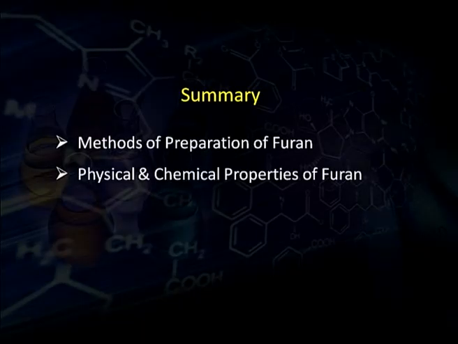So, in this episode, we studied various methods of preparation of furan and its derivatives, as well as its physical and chemical properties. We learnt about its aromatic character also, and we saw that furan is less aromatic in comparison to pyrrole and thiophene, and that is why it undergoes the Diels-Alder reaction, which is not given by pyrrole and thiophene. That is, it acts as a conjugated diene.